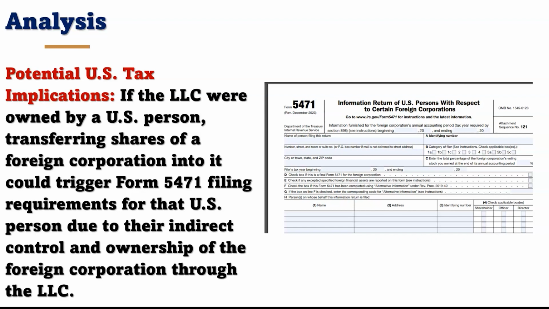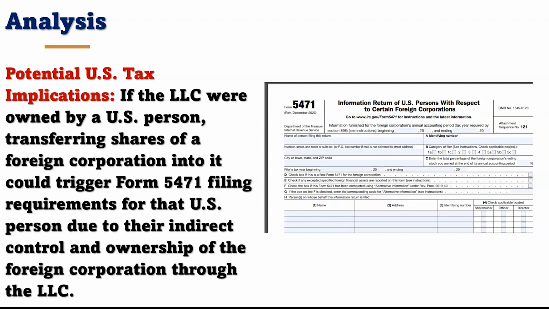Let's rephrase it. The U.S. person here will be owning the LLC membership interest directly, but will be owning indirect interest and control of ownership of the foreign corporation through the LLC. We've also said that disregarded entities do not file their own tax returns. So who gets to file a return? The owner of the LLC gets to file the returns, attach 5471, and report everything on 5471.